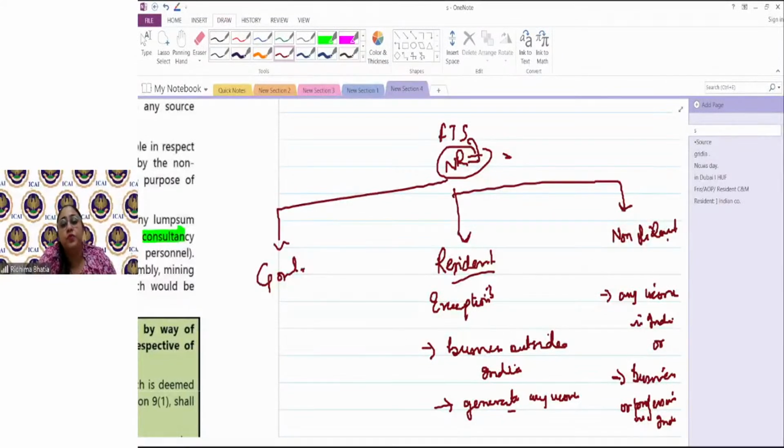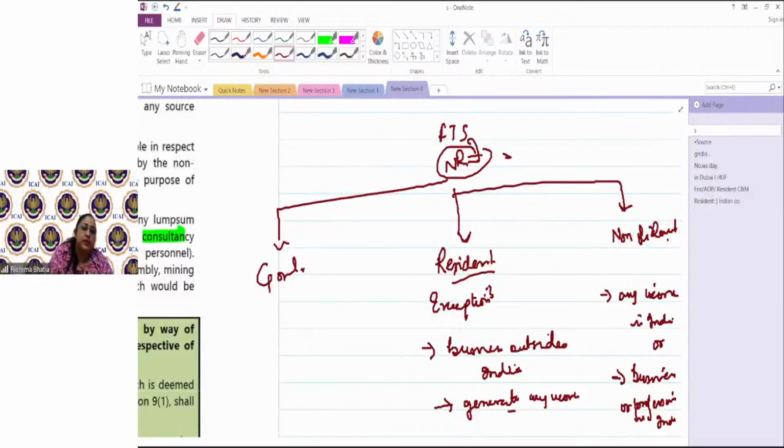रॉयल्टी, एफटीएस दोनों के केसेस में नॉन रेजिडेंट if paying the amount to another non-resident and that amount which is being paid for is used for earning any income or any business income, then the FTS and royalty is taxable in the case of other non-resident who is receiving it. But interest के case में the loan should be used for only business purpose. Then only it would be taxable. Loan used for other than business purpose to earn any other income in India would not be taxable in the hands of the non-resident receiving the interest.